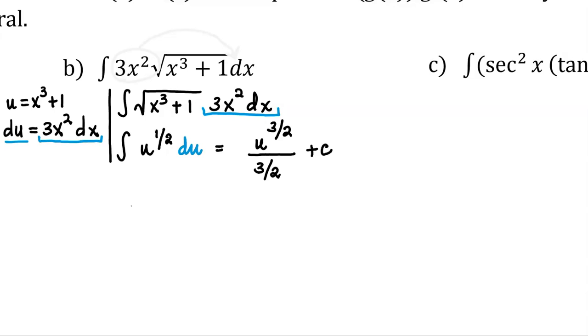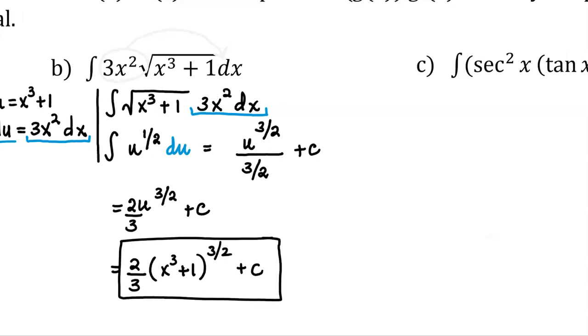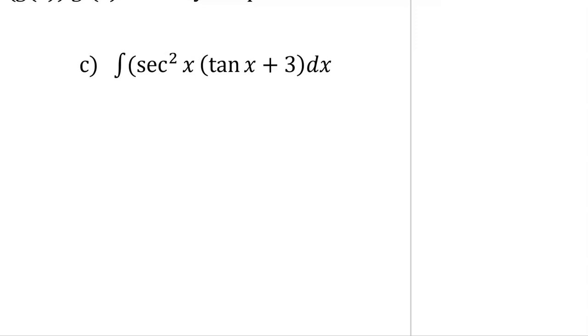I'm going to clean this up a little bit because dividing by 3/2 is the same thing as multiplying by 2/3. And then finally, we're going to substitute back in so that we're not leaving our answer in terms of u. I'm going to replace the u with the x cubed plus 1 that it is equal to give us our final answer. Let's move on and look at example C.